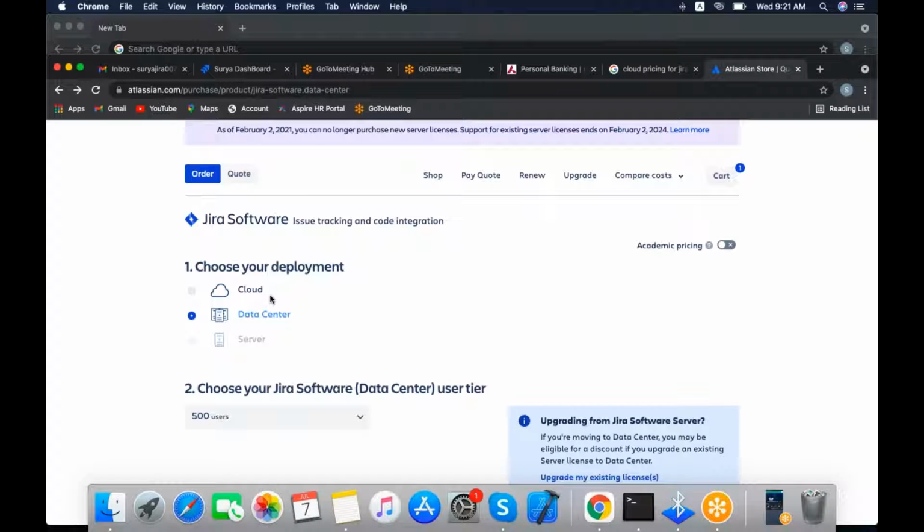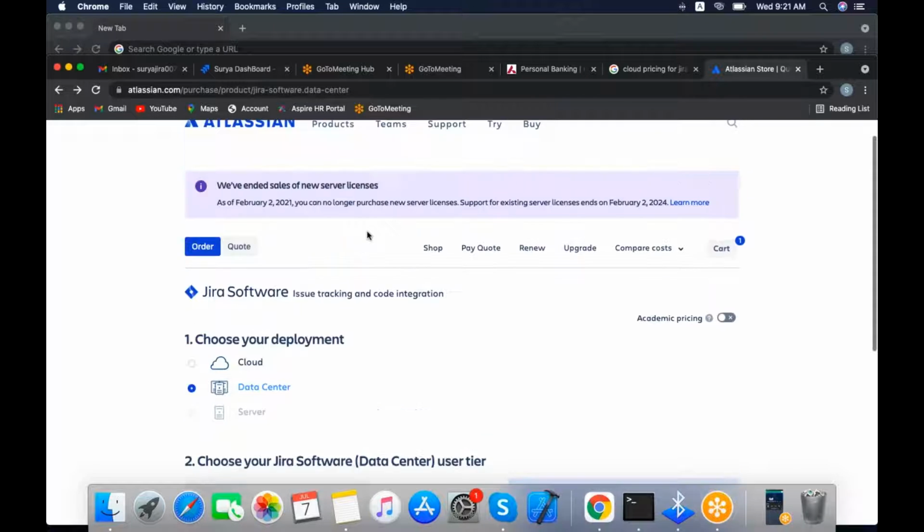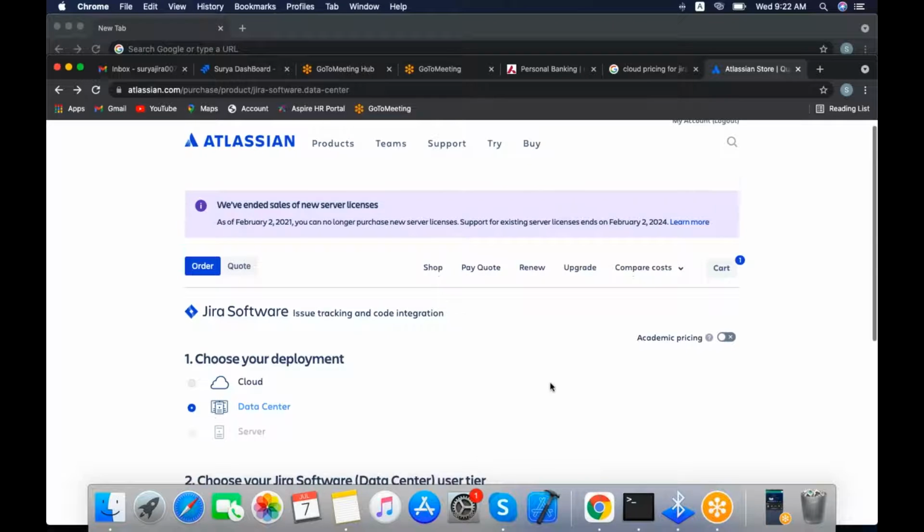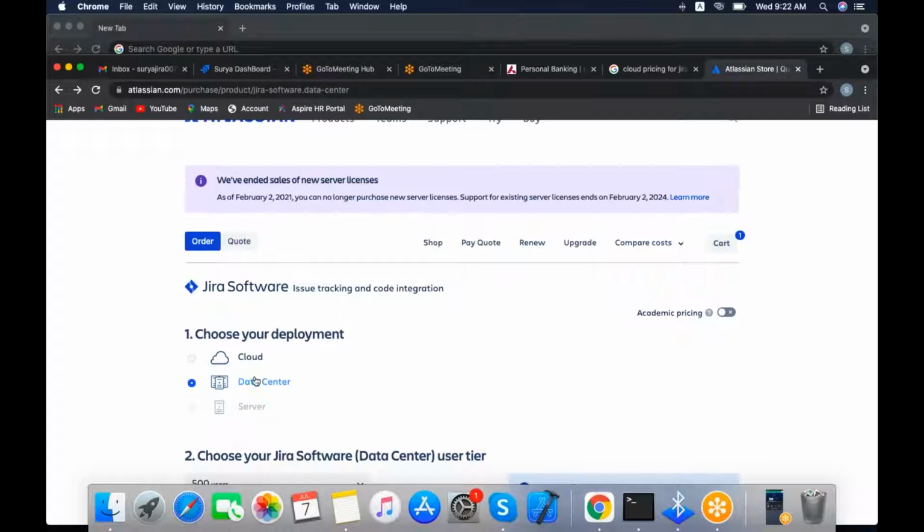Actually, server. In the beginning, I said that in Jira Software we have three different platforms: cloud, data center, and server. But here, if you see the message, as of February 2nd, 2021, you can no longer purchase new server licenses. Support for the existing server licenses ends from. Now the Atlassian team is giving support only to those who previously purchased the server license. You cannot create new server licenses right now. That's what they have mentioned clearly here. Now we have only cloud and data center.